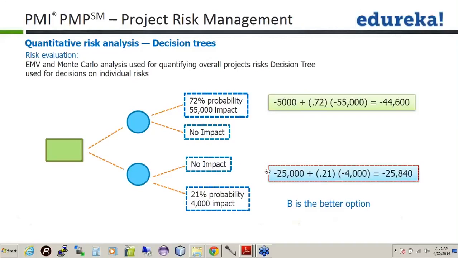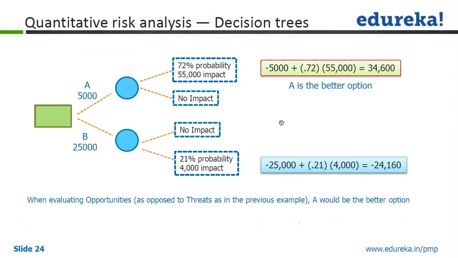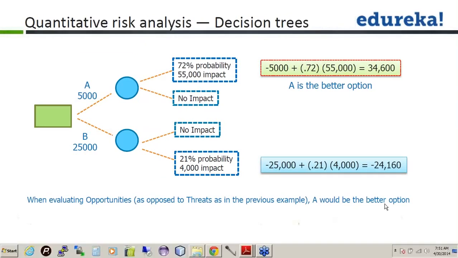You don't have to worry about it. There will be a lot of clarity when you see the questions, and we are going to go through them. This is another example in which there is a clear winner. This is an opportunity, wherein you have a positive impact.